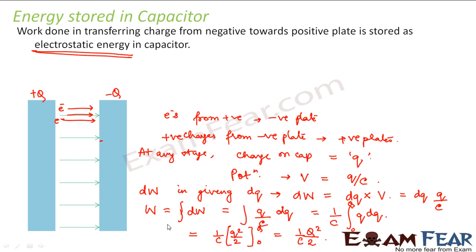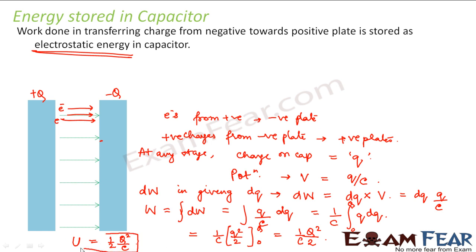Therefore, this work done is stored as electrostatic energy in the capacitor, which is denoted by U. So this U is equal to 1 by 2 Q square by C. Now you can write the expression for electrostatic energy in terms of Q and C, in terms of Q and V, in terms of C and V, because they are all related to each other.